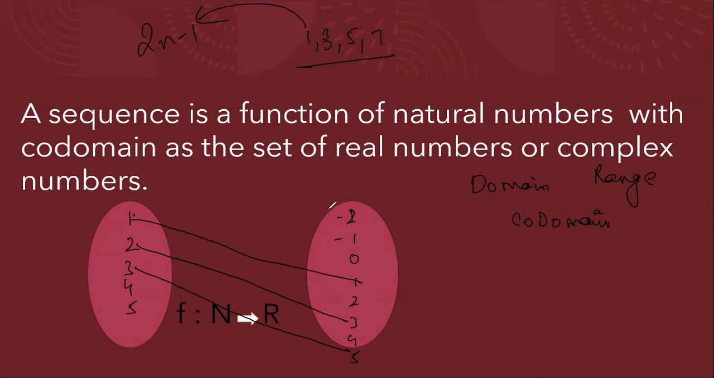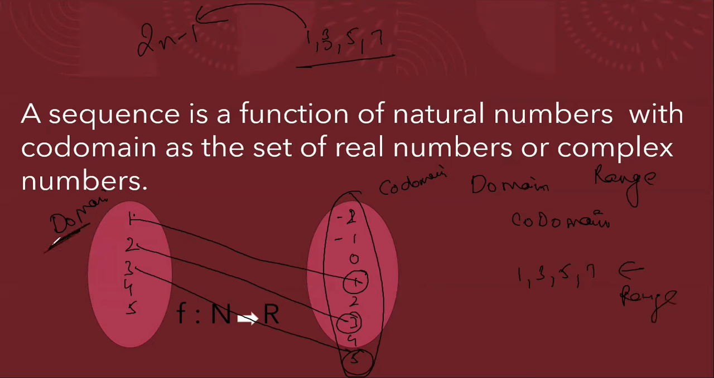It means these inputs are called the domain. Whatever numbers you have in the output set, that is the codomain. And whatever images you are getting, meaning the filled numbers, that is called the range. So 1, 3, 5, 7, this is the range. I think you have understood. The complete input is the domain. The output set, whether filled or not filled, is the codomain. And the filled numbers are called the range. I think it's clear why a sequence is a function.